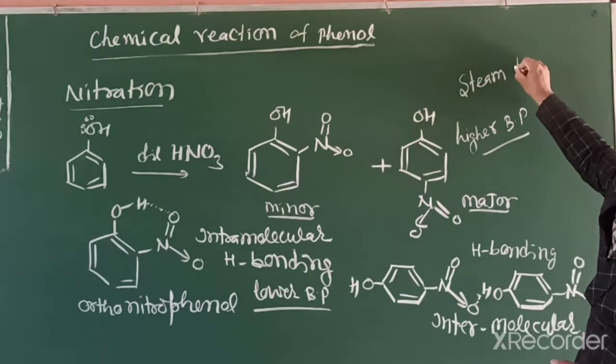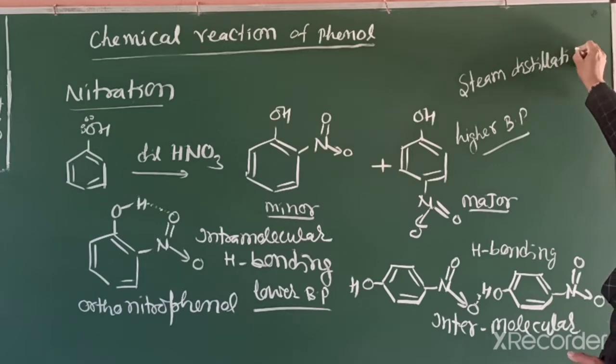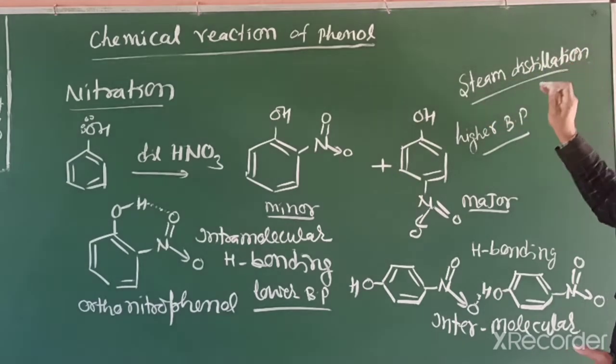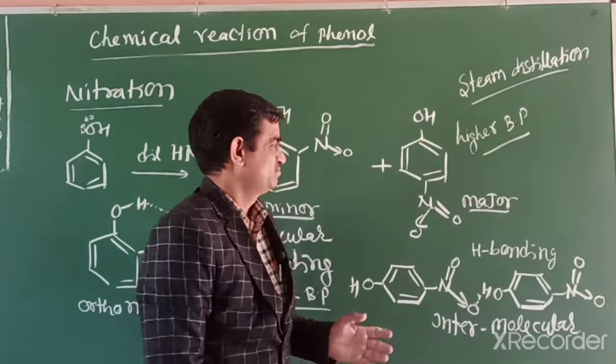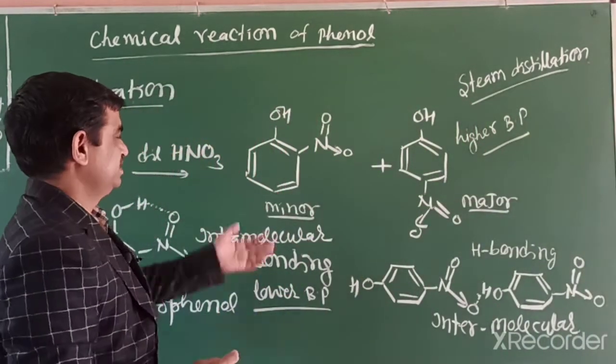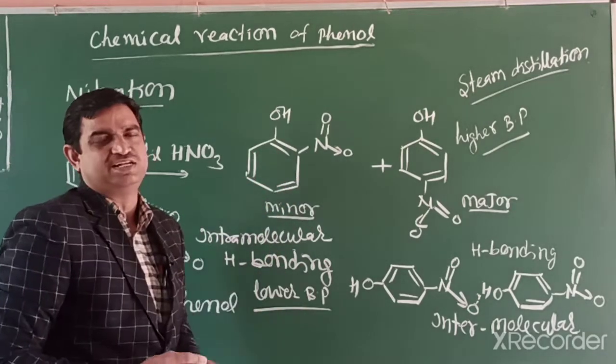Steam distillation is used to separate two different products. So when this type of question comes in your exam, how can you separate orthonitrophenol and paranitrophenol?